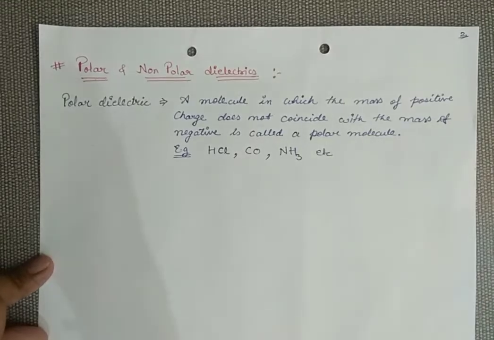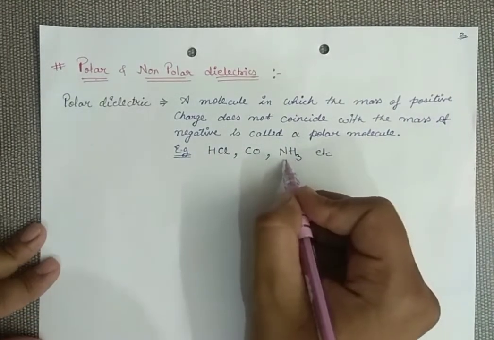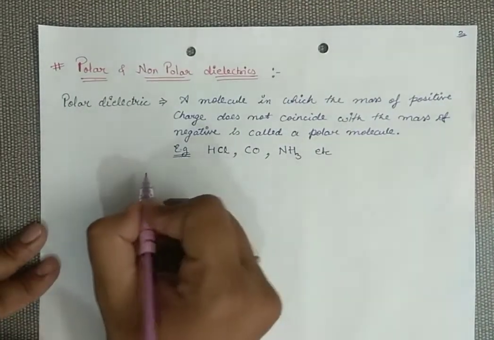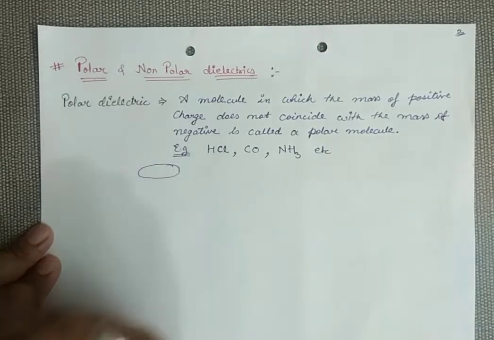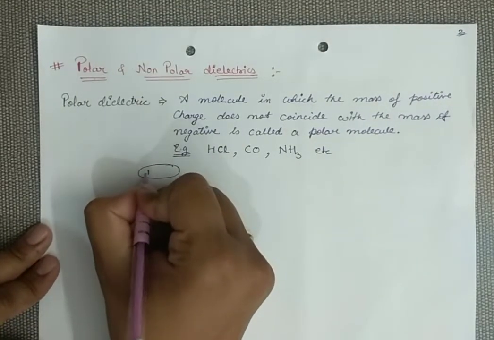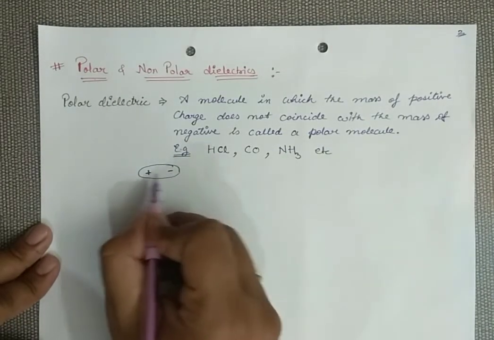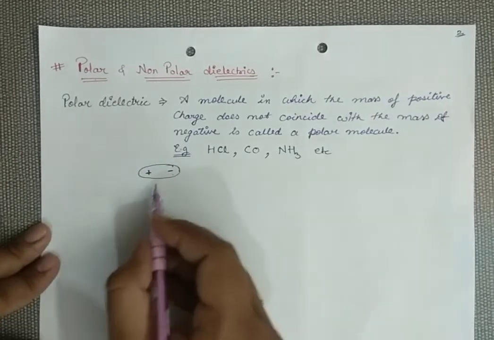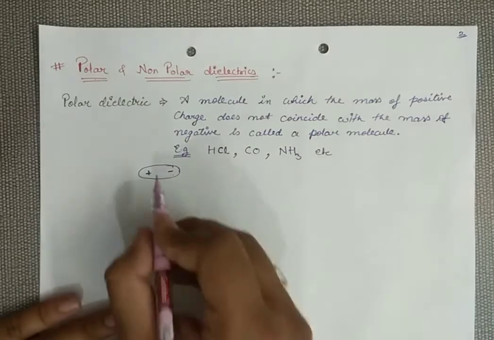I have given some examples. First example, HCl, carbon monoxide, ammonia, NH3. All these are examples of polar dielectrics. You can understand in this manner. Suppose this is a molecule, and in this molecule, this is positive charge and this is negative charge. So automatically there are two poles developed in this molecule. Such a molecule will come under polar molecules. Now see, here there are two poles.